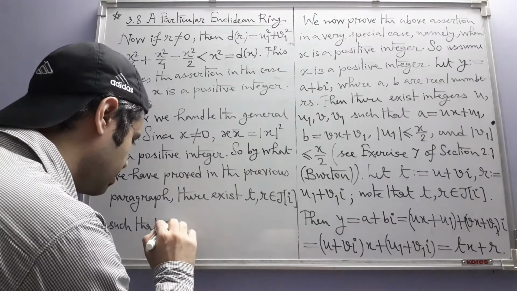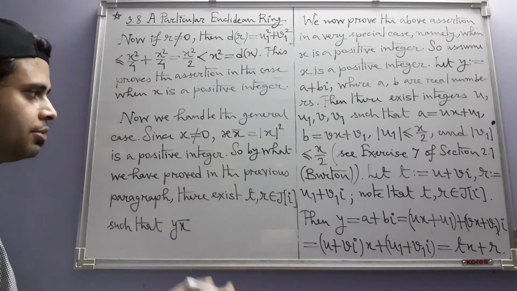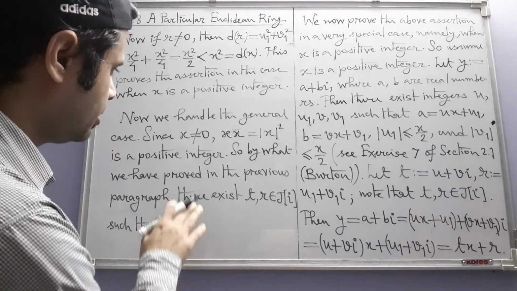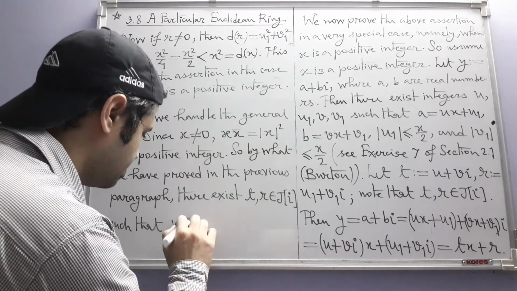In place of y we will use y x bar, which we can do because in place of y we can take any element. The only restriction is on x, which has to be non-zero.